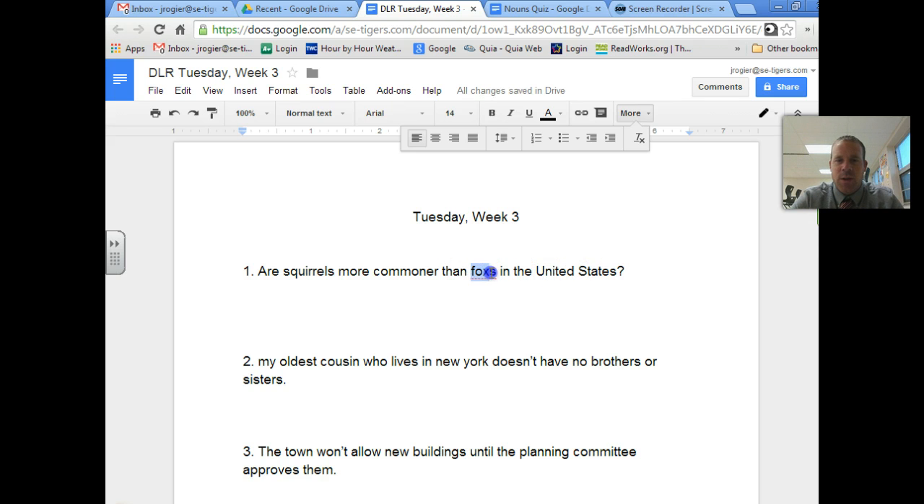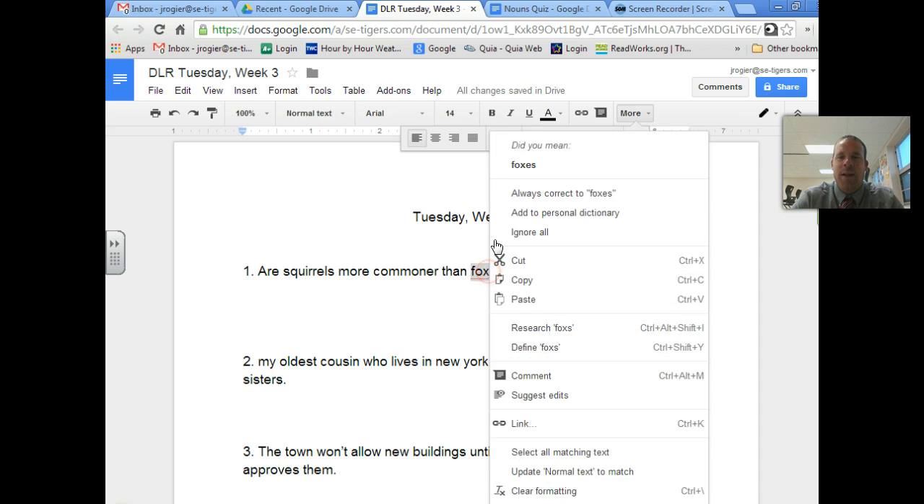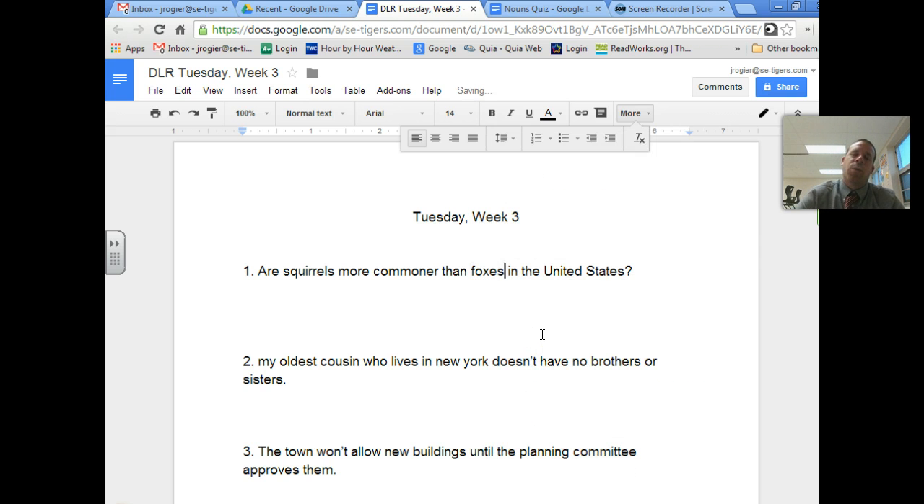If you notice, foxes is underlined because that's misspelled. You need to make an ES after X. When a word ends in X, you form the plural by adding ES. So are squirrels more commoner?